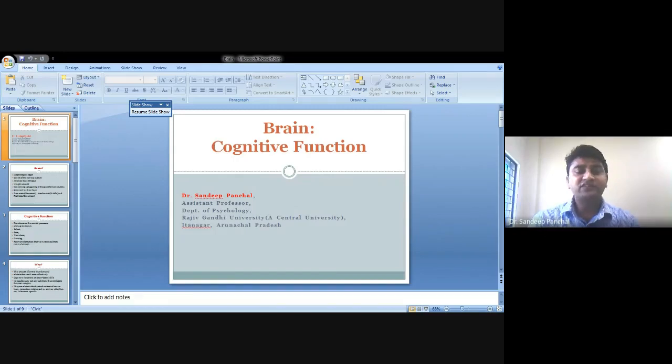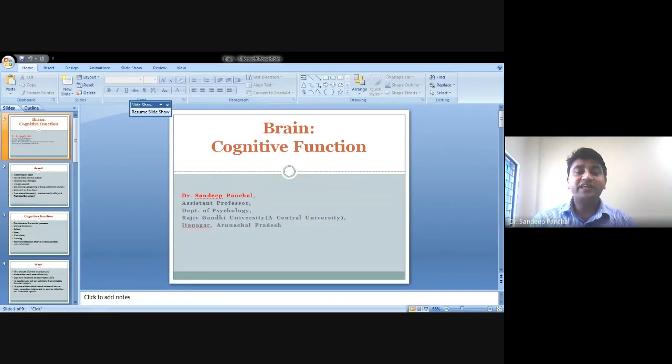Further, as we have discussed earlier, cognitive functions are brain-based skills. We cannot say they are simply mental processes; all skills which are based on the brain are known as cognitive functions.